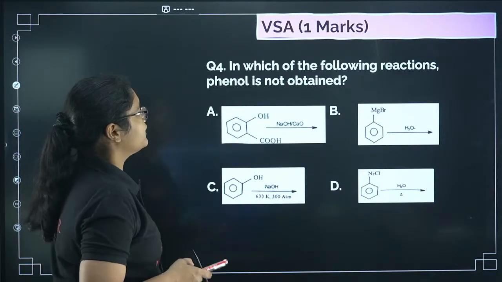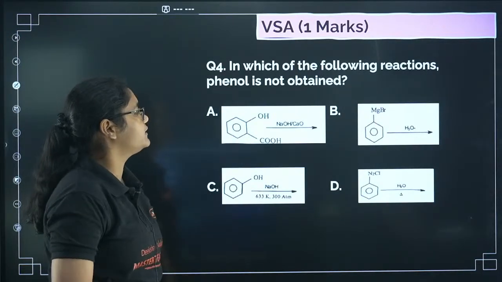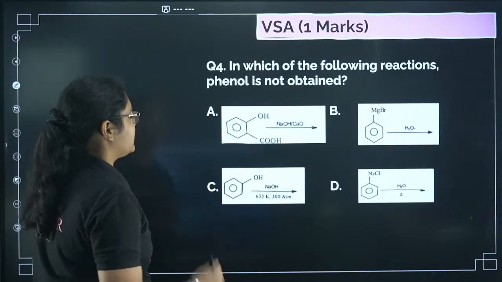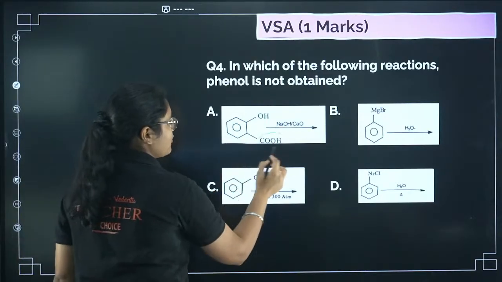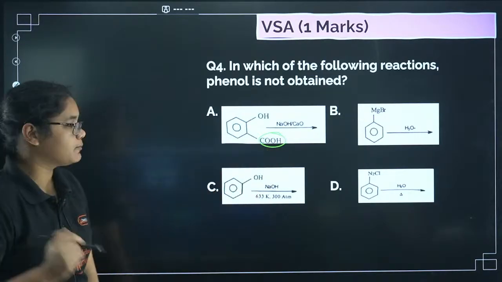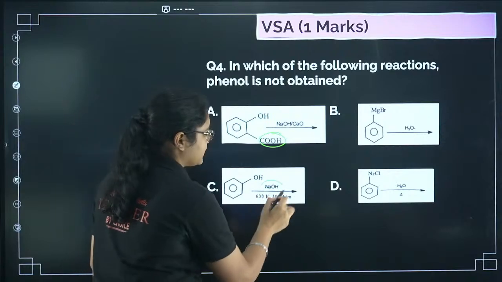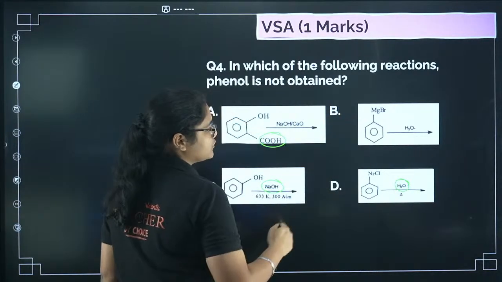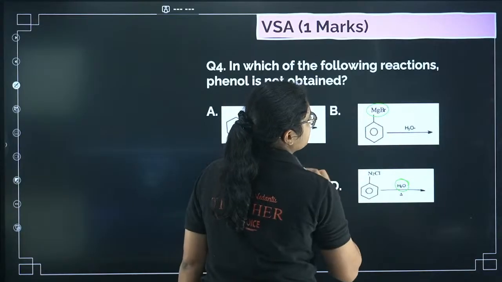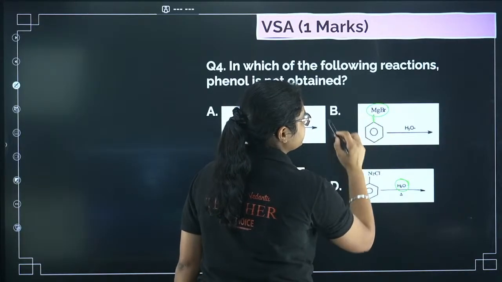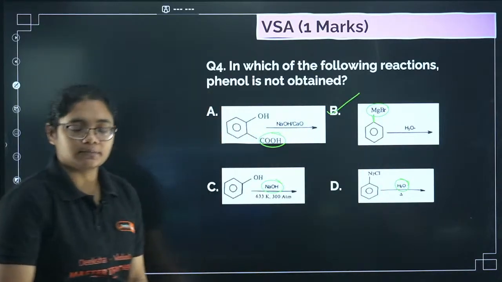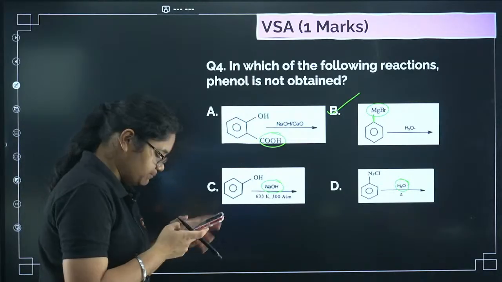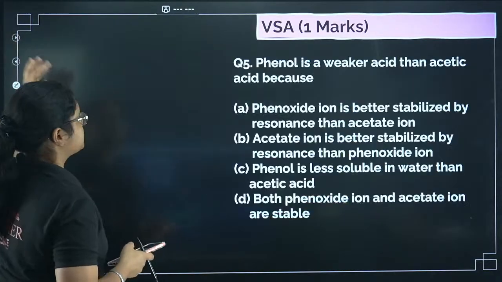Next question: in which of the following reactions is phenol not obtained? You can easily see here we can obtain phenol through the decarboxylation reaction. Here also we can obtain it. Here we have N2Cl plus warm water, this is also there. But you cannot replace with a Grignard reagent like this because this bond is very strong. So that is why option number B here.